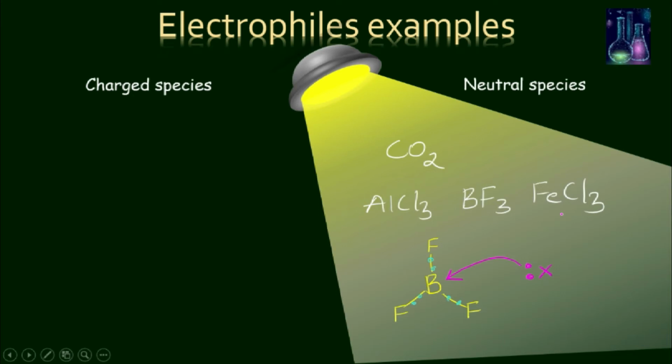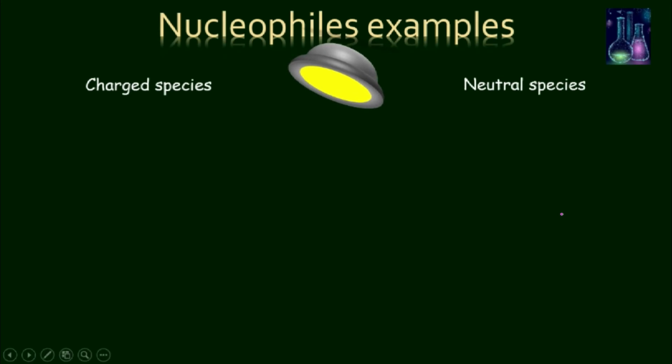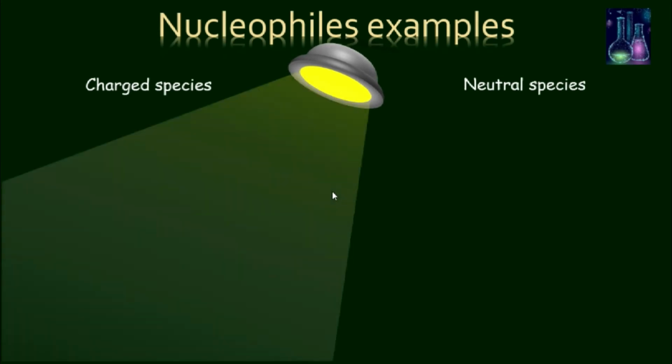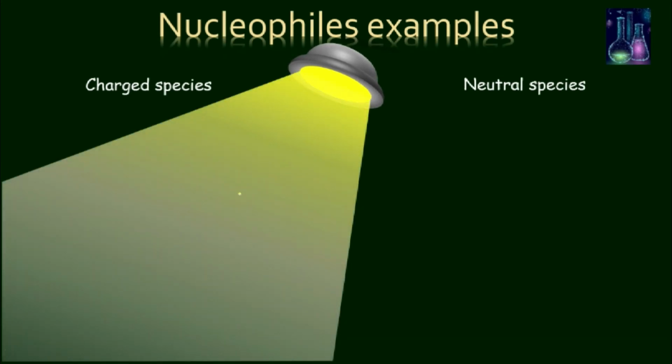Now let's see some examples of nucleophiles. In charged nucleophiles, Cl minus, where chloride has an extra electron pair, Br minus, I minus, OH minus, they all have an extra pair of electrons.